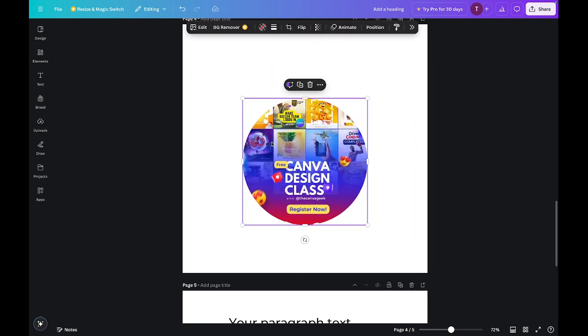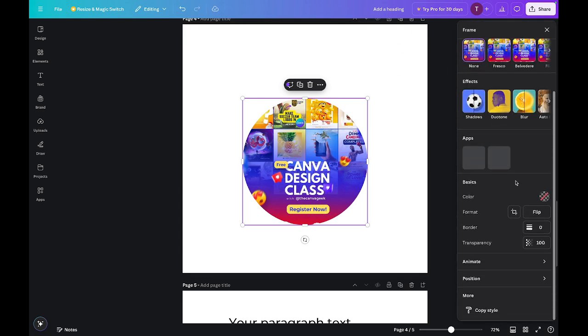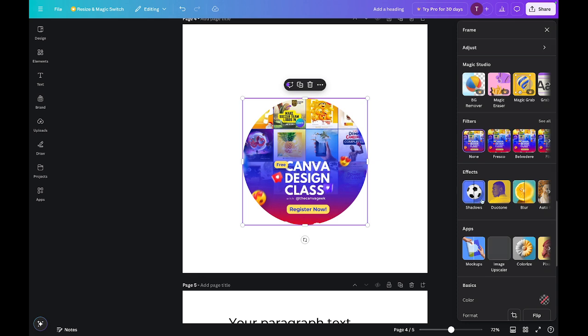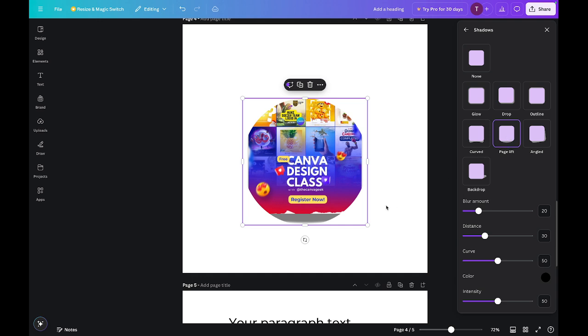And while I'm here, I can still make edits to it. Like I said, the options above, I see more, and I can still do whatever I want to do to it. I can add shadow, for instance. Let's use this lift. The shadow is within the circle. I can increase the intensity or reduce intensity.